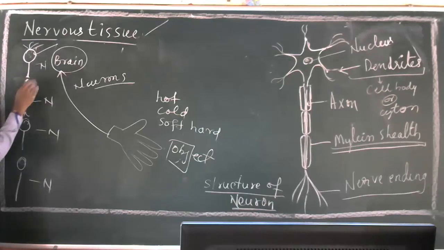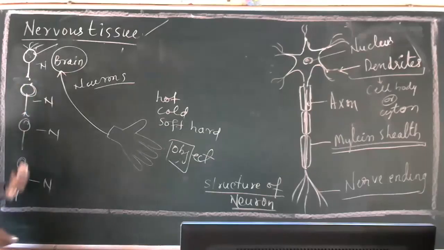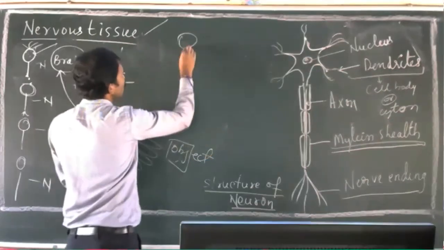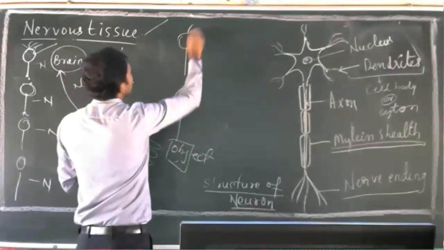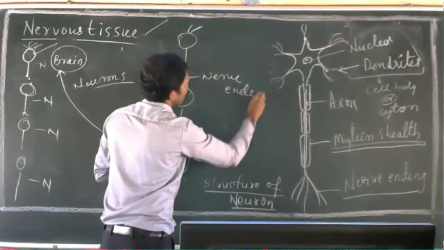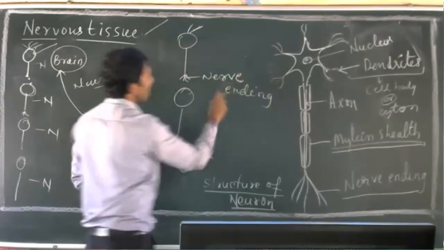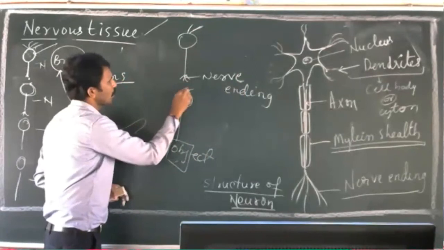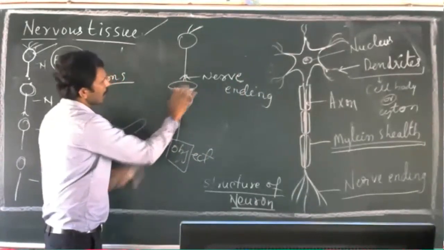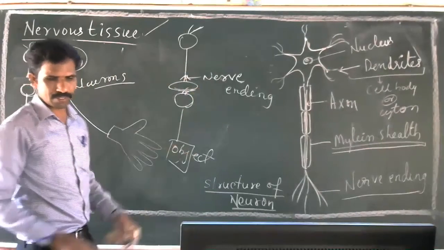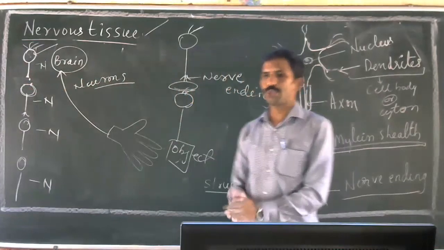From this nerve ending and this dendrite, the transfer happens. I hope you understood. This is one neuron and this is the second neuron. This is the dendrite, this is the nerve ending. Here actually the chemical reaction happens. So the message is transferred from this neuron to this neuron by the help of the nerve ending. This is how our nervous tissue functions.